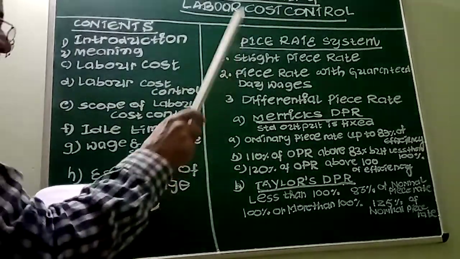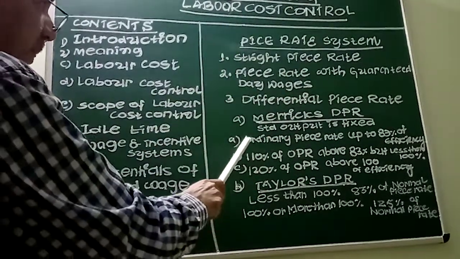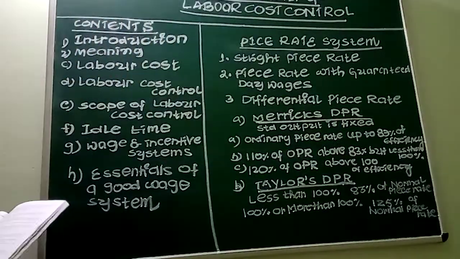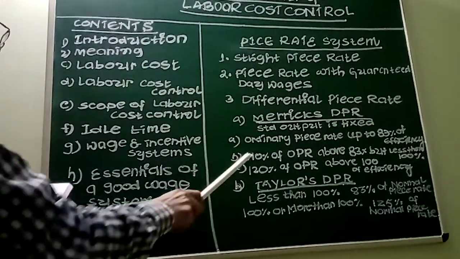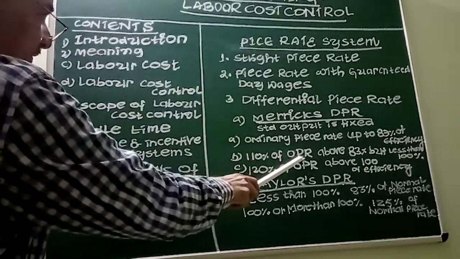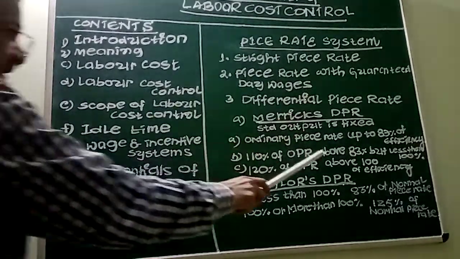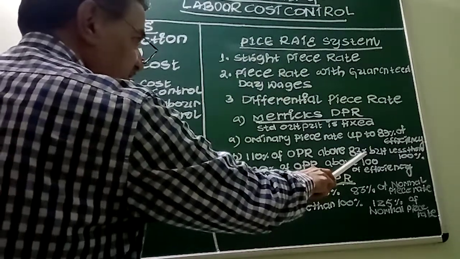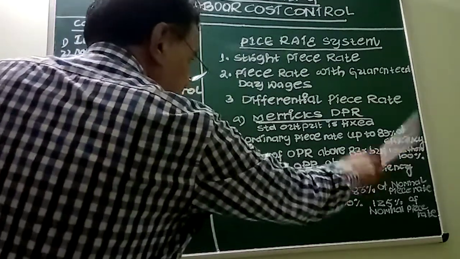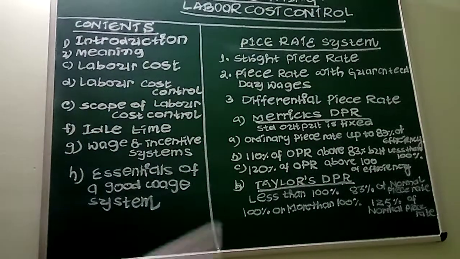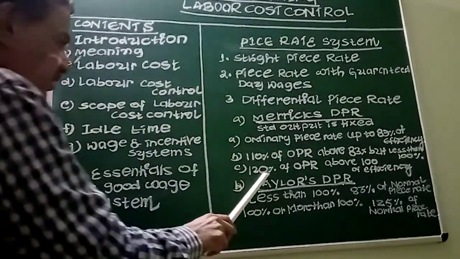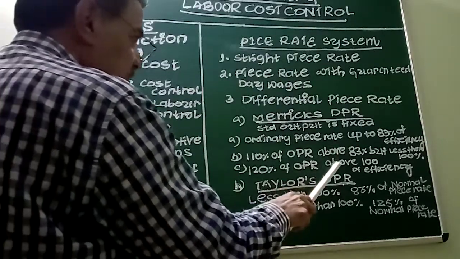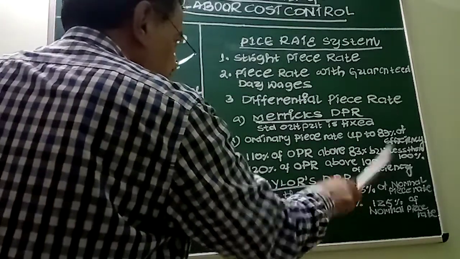I told you already, the standard output is fixed. The second slab is 110% of the ordinary piece rate for workers who are above 83% of efficiency but less than 100% of efficiency. The third category is 120% of ordinary piece rate for workers who are above 100% of efficiency.